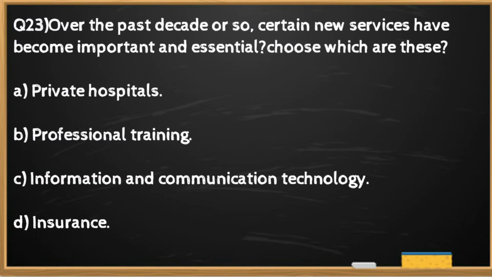Question number 23. Over the past decade or so, certain new services have become important and essential. Choose which are these. The right option is C. The services like information and communication technology become important and essential.